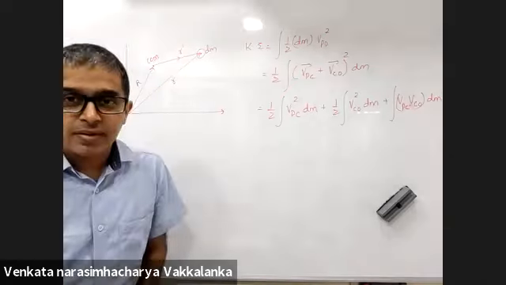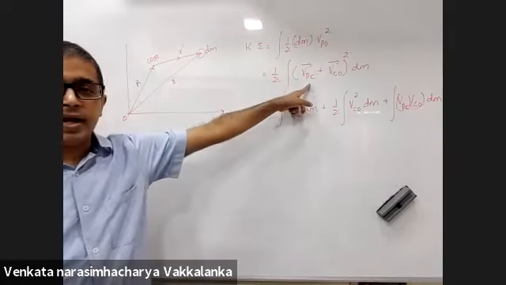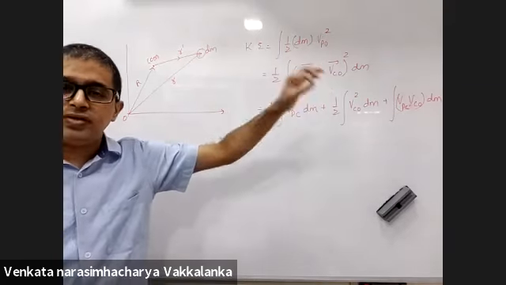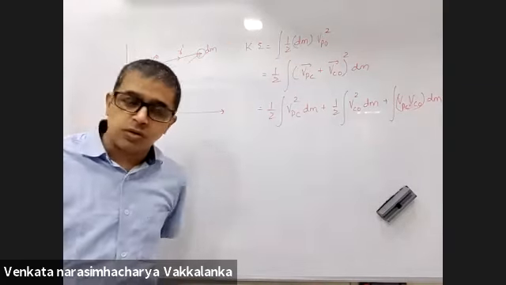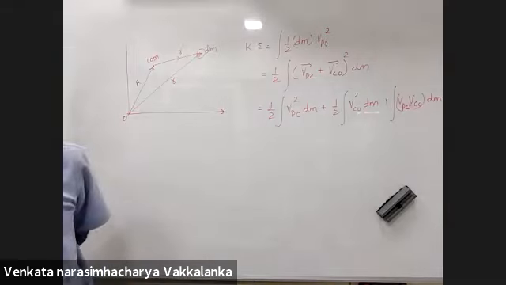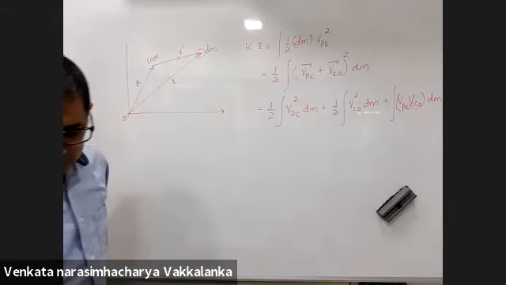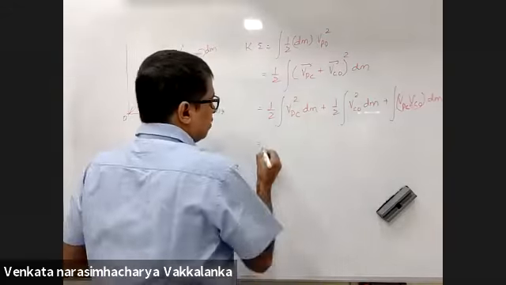I just opened up this bracket. (a plus b) whole square is a square plus b square plus 2ab. Now watch out for this.